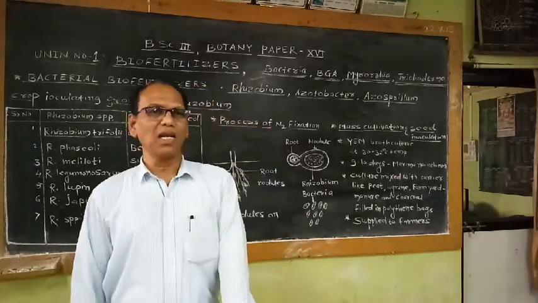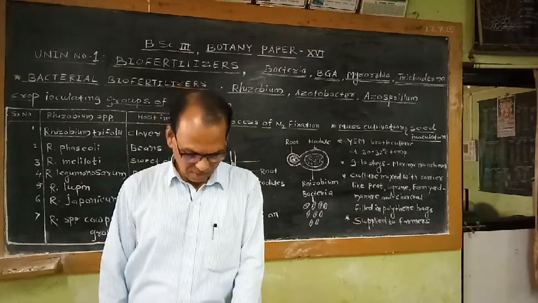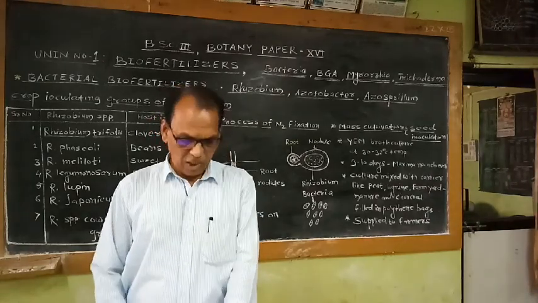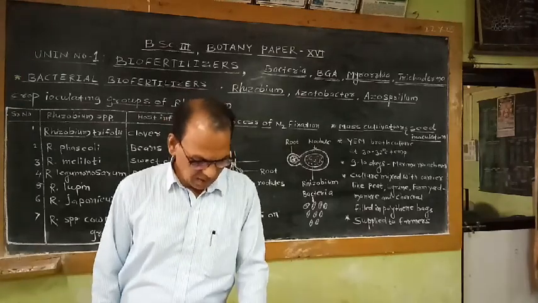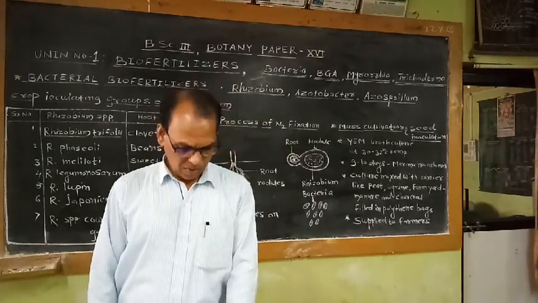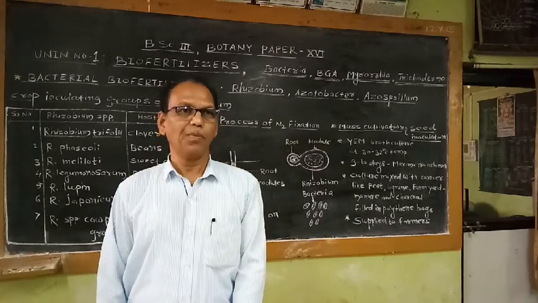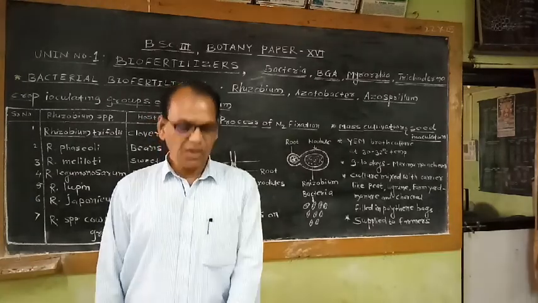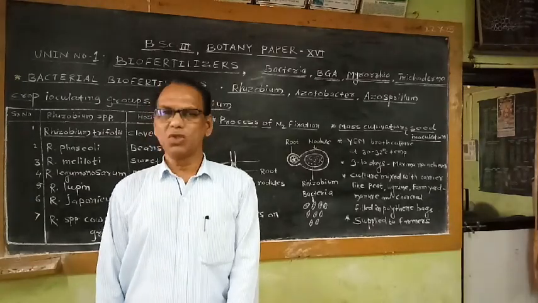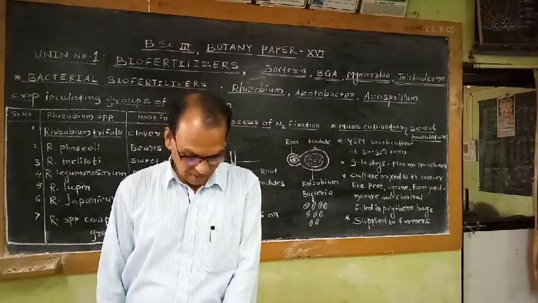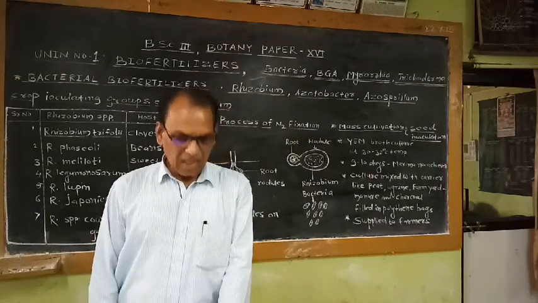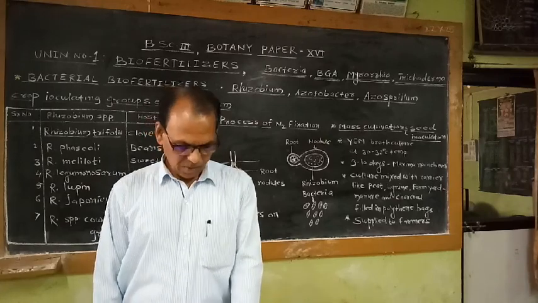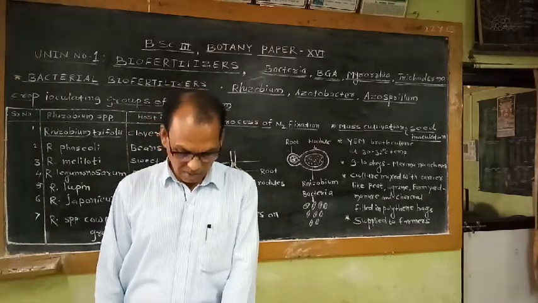So these synthetic fertilizers give better results as far as the growth of the plant as well as the yield of the crop plant is concerned. As compared to organic manures or organic fertilizers, the synthetic fertilizers give very fast results. These organic manures have less NPK content or macronutrient content.